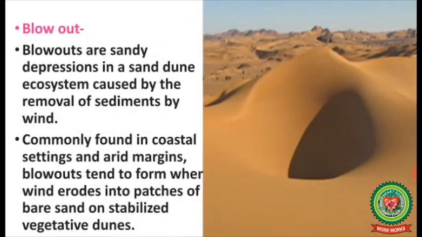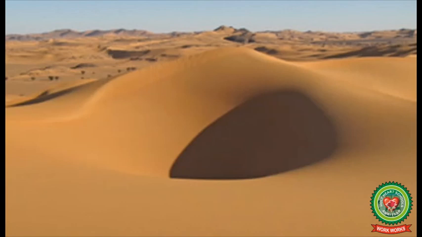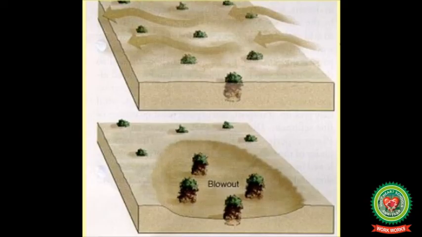Blowout. Blowouts are sandy depressions in a sand dune ecosystem caused by the removal of sediments by wind. Commonly found in coastal settings and arid margins, blowouts tend to form when winds erode into patches of bare sand on stabilized vegetative dunes.